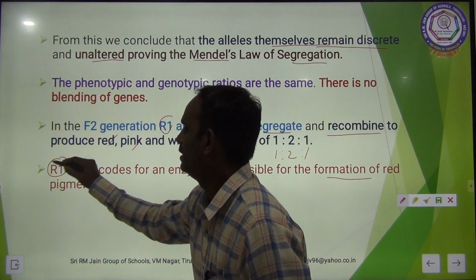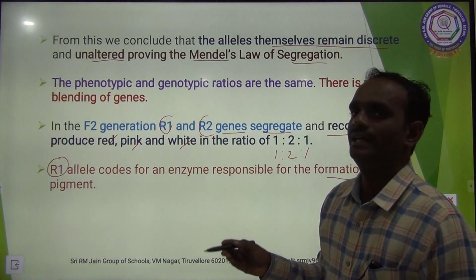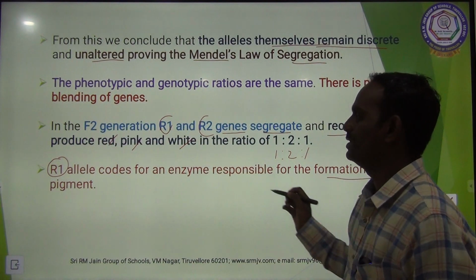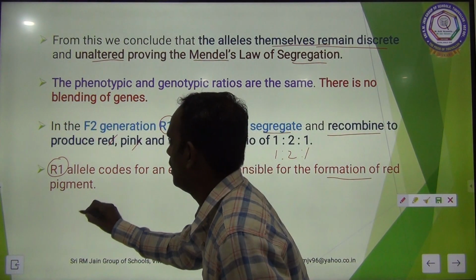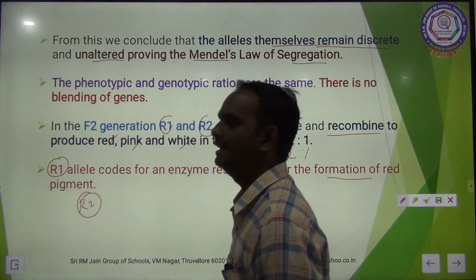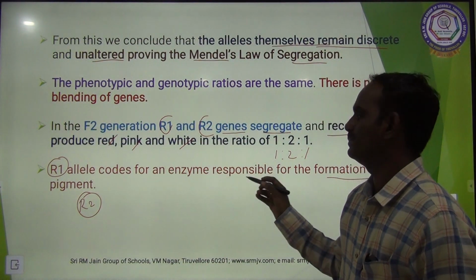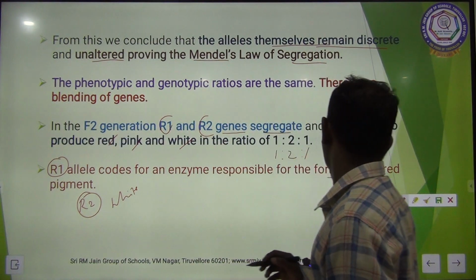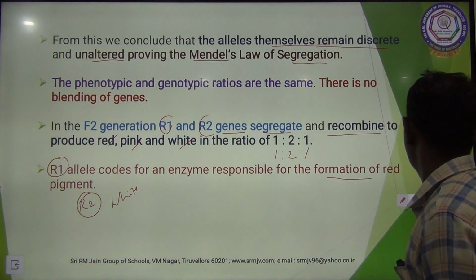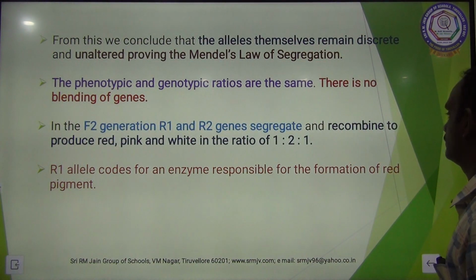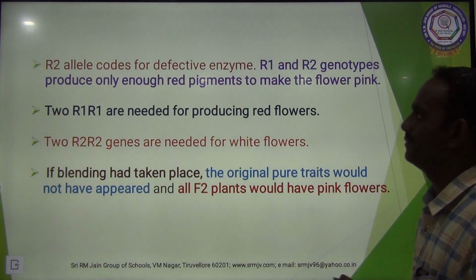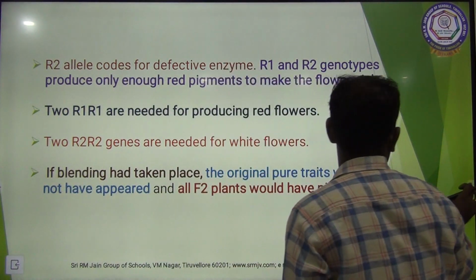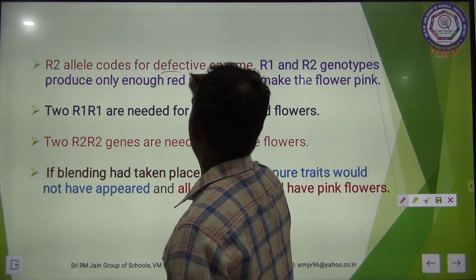The R1 allele codes for the enzyme responsible for the formation of red pigment. The R2 allele codes for a defective enzyme, so it cannot form the pigment for red. Clear, children?